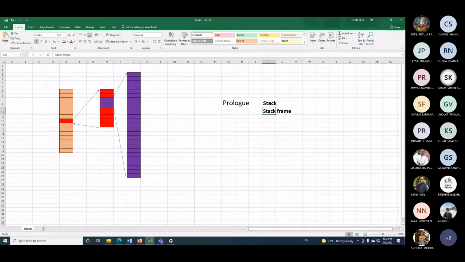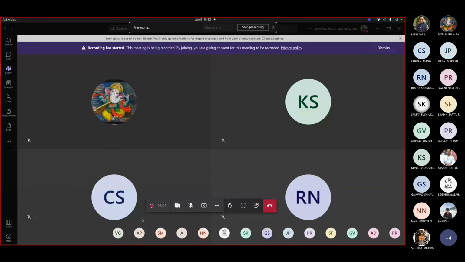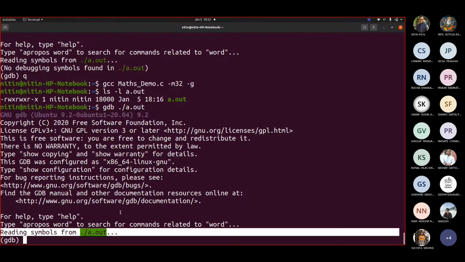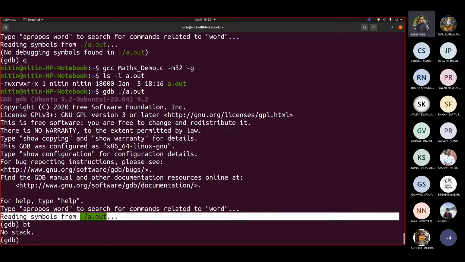Fine. Now let us try to see from our Linux machine how exactly the stack gets created. Say if I write bt, this bt is a command. So you write here simply help.